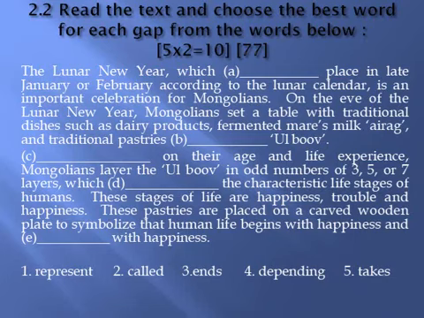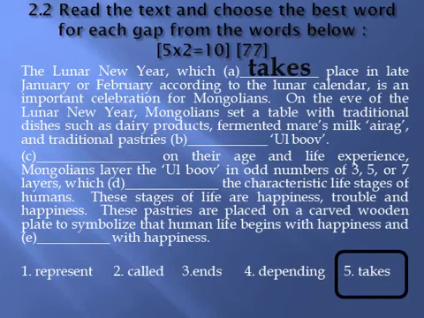What we need is a phrasal verb. And this phrasal verb has to mean to happen or to come to pass. And it is take place, which takes place in late January or February.